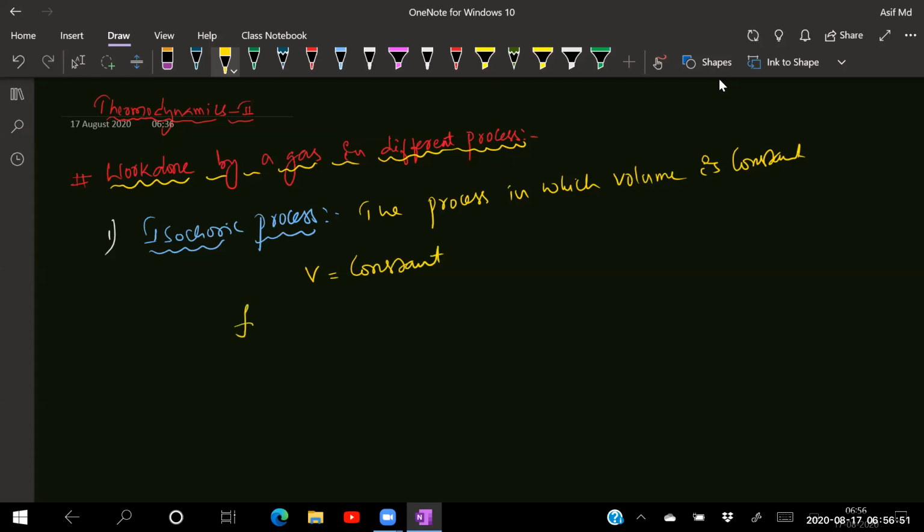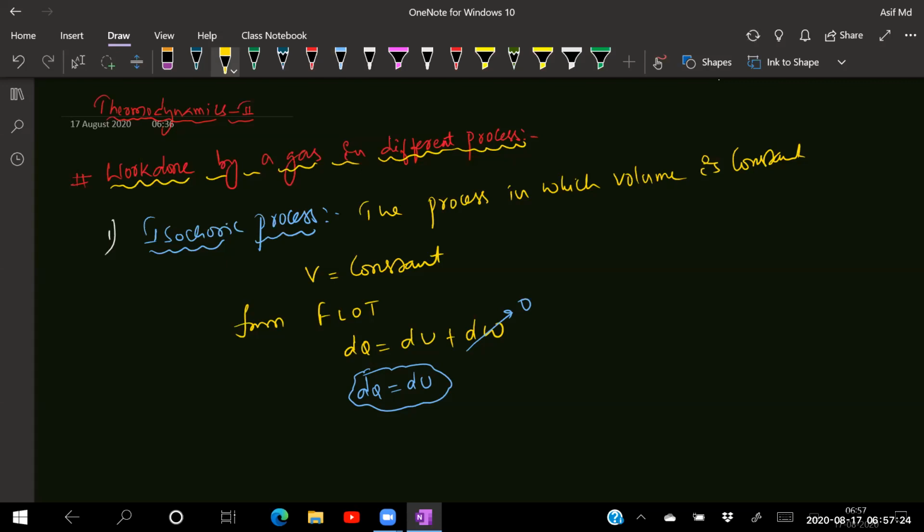Now, from the first law of thermodynamics, what is the first law of thermodynamics? dQ is equal to dU plus dW, isn't it? Now, as volume is constant, work done will become how much? 0. So dQ will be equal to how much? dU. Why? W is P into dV, V is constant. The differentiation of any constant is 0. So dQ is equal to dU.